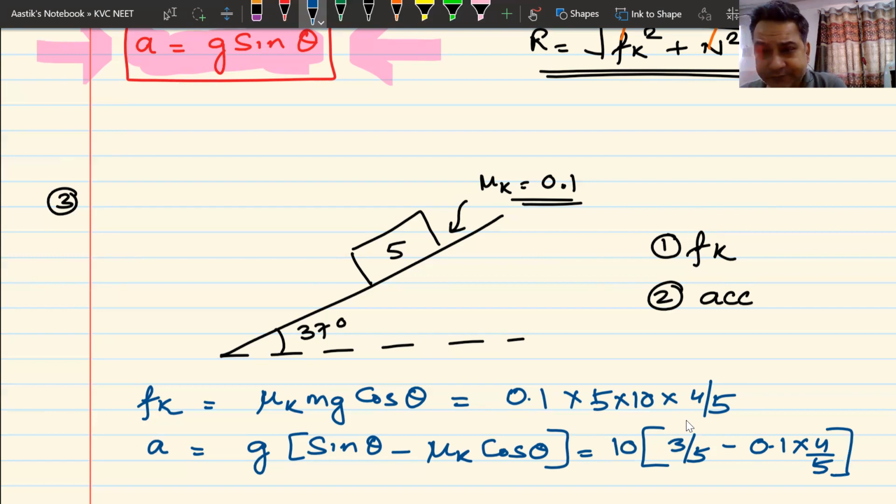Okay? Did we get this? Even if I draw the free body diagram, I do everything, I will land up with this equation. So you must be having that much information. You must be able to remember these formulas, and that will help you a lot in solving the problems.